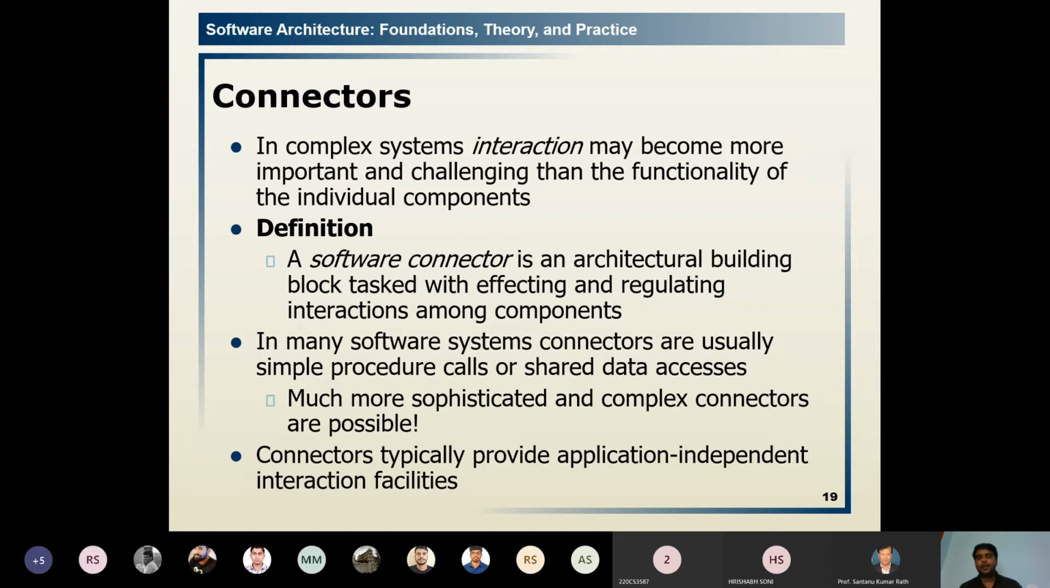Much more sophisticated and complex connectors are also possible. We need some sophisticated connectors so that the signal or the task carried out by the connectors can be efficiently communicated or configured between the components. Next, the connectors typically provide application independent interaction facility. It does not need any dependency on the application. So it is independent of application.